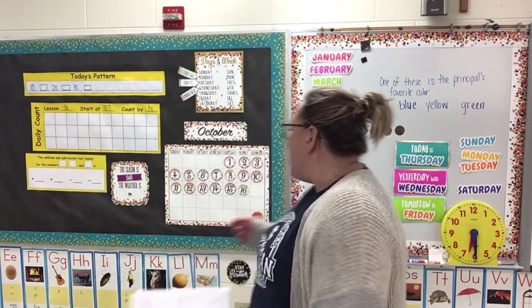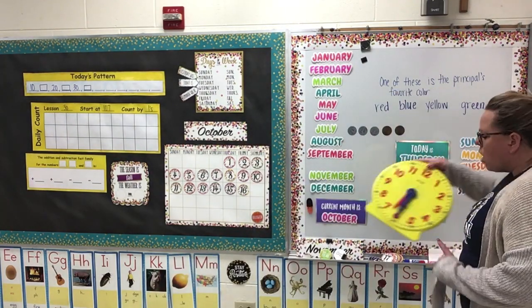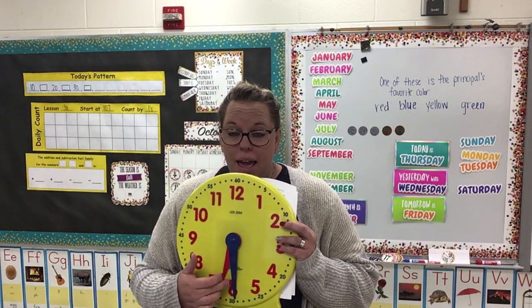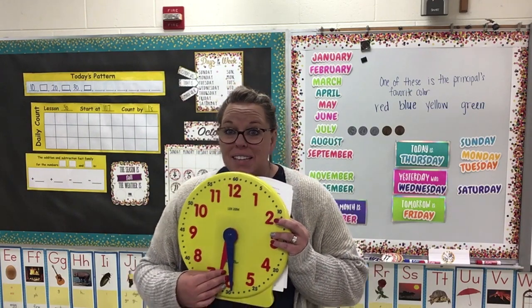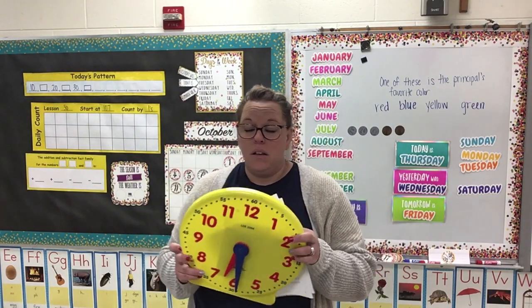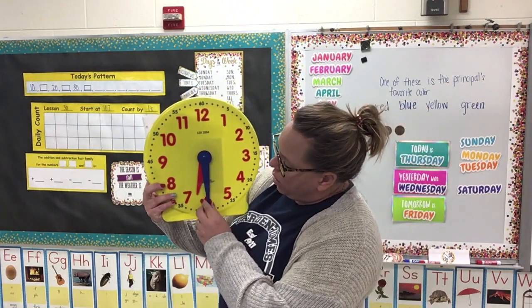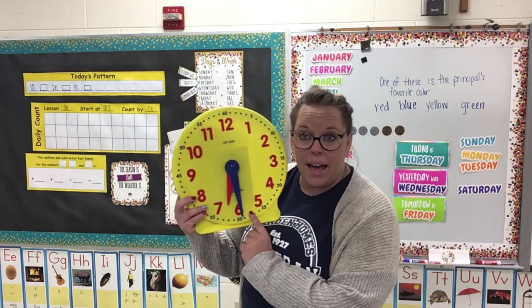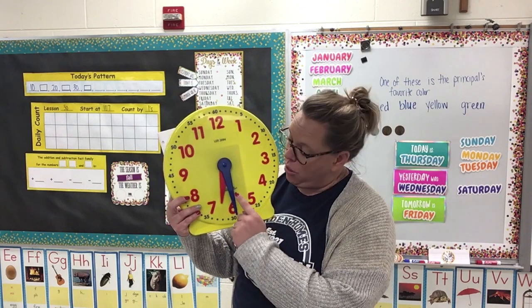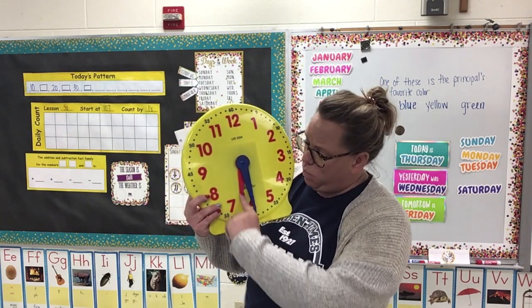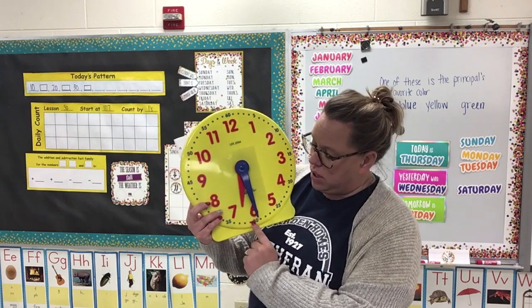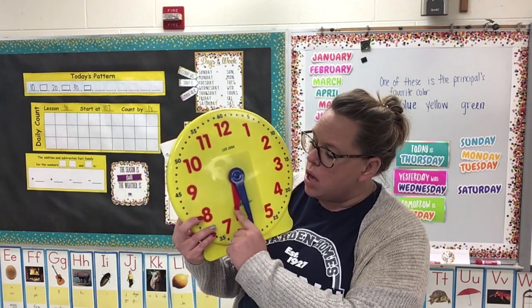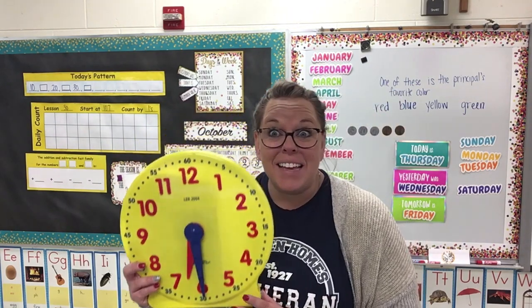Great job. Take a look at our clock today. What time does my clock say? Well, remember that my blue hand, my minute hand, is pointing down at the 6. If it's pointing at the 6, that means half past. Okay, so it's half past. And where's my hour hand? My hour hand is between the 6 and the 7. So it's what time? 6:30. Right, because when my hour hand is in between the two numbers, remember that it goes to the smaller of the two numbers, the lesser of the time, the earlier time. So half past 6 is the same as 6:30.